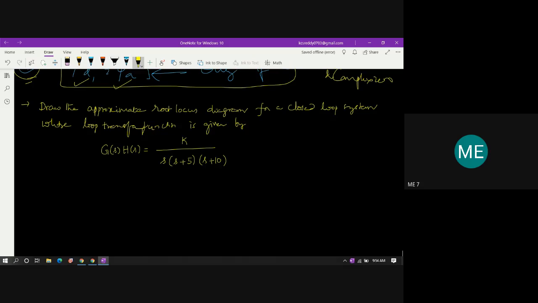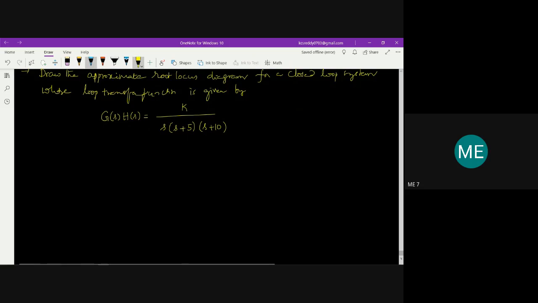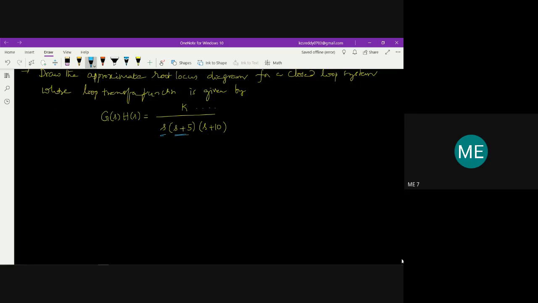Here K is the system gain constant. Now, as I told, the first step is to find out how many poles and zeros are there. In the numerator there is no s value, it is simply only the denominator that has values of s. It means the system doesn't contain any zeros. No zeros in the system.